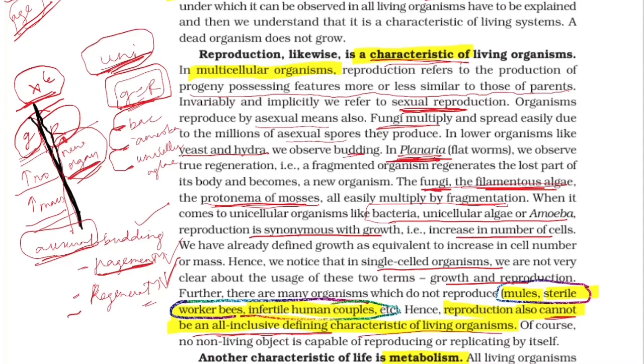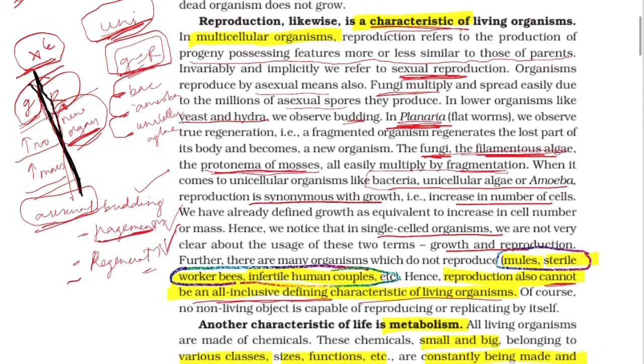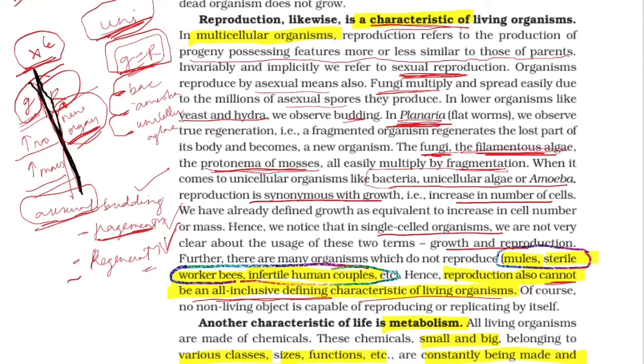Reproduction is not considered a defining property, because we have sterile worker bees, infertile human couples, and mules. These three examples we have to learn: mules, sterile worker bees, and infertile human couples. These three cannot reproduce, although they are considered to be living. So reproduction is not an all-inclusive defining characteristic, so it cannot be taken as a defining property.